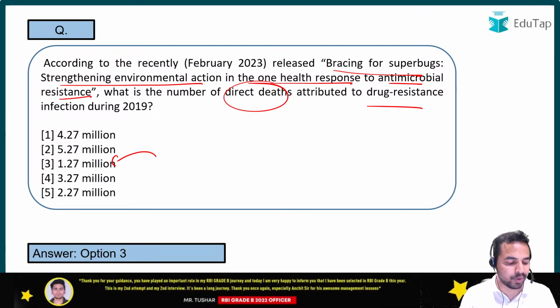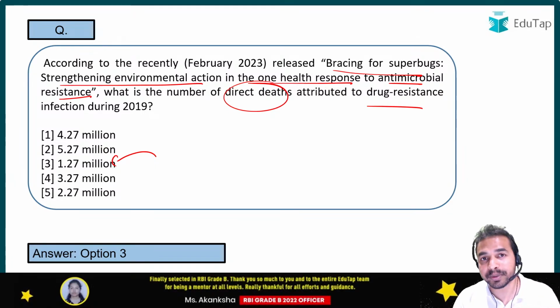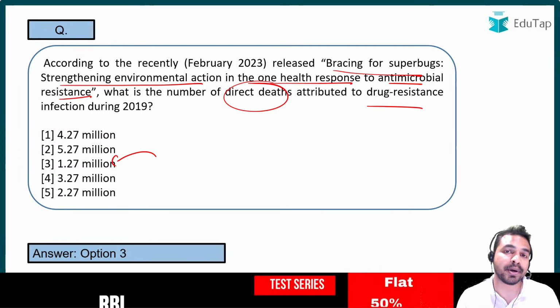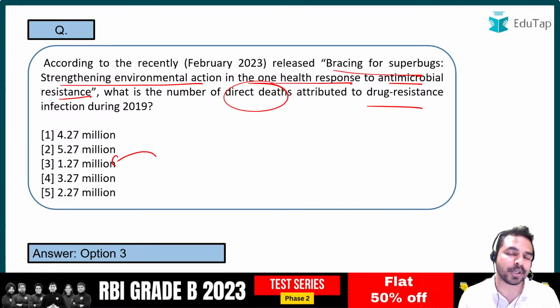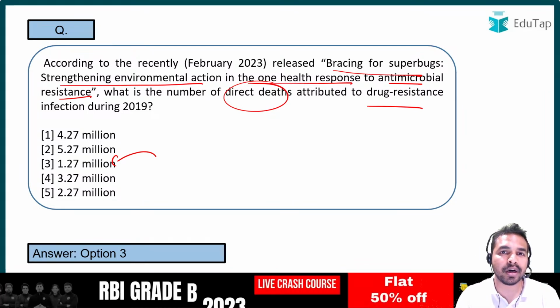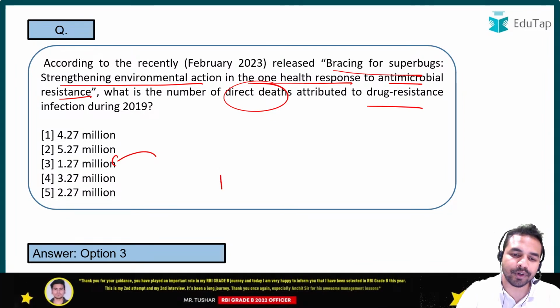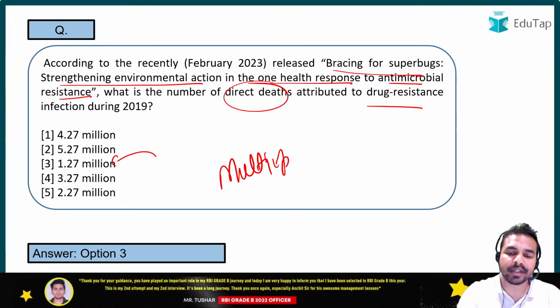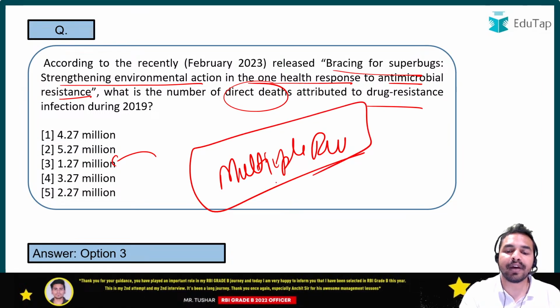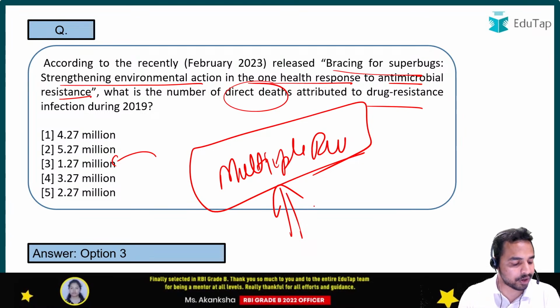Absolutely, sometimes you will definitely be stuck between two options, and in that case you are basically required to answer the option जिसकी तरफ आप सबसे ज़्यादा inclined हैं, जिस पर आपके सबसे ज़्यादा chances हैं कि हाँ, ये option मुझे लग रहा है कि सही हो सकता है. Because that is why I'm telling you that in the exam you will see that there are so many reports, there are so many options, and every option will just seem to be correct. But for that, multiple revision is the answer. That is why we have conducted this revision of the report session for the exam point of view. Okay, so let's move on to the next question.